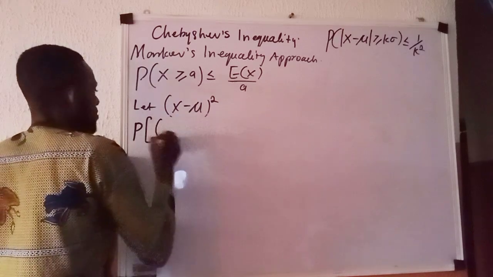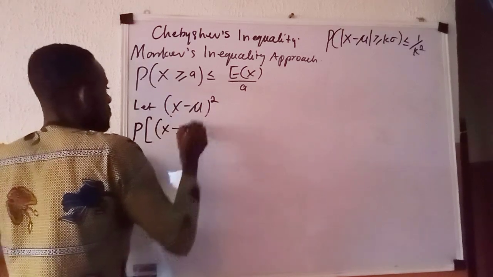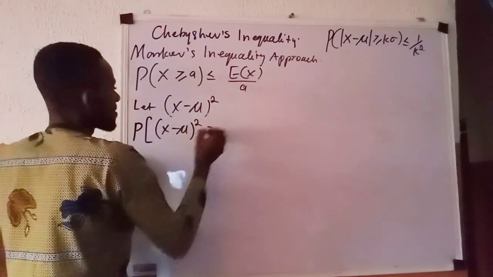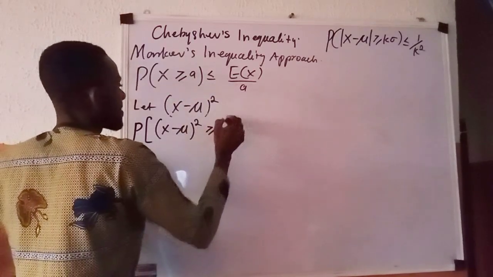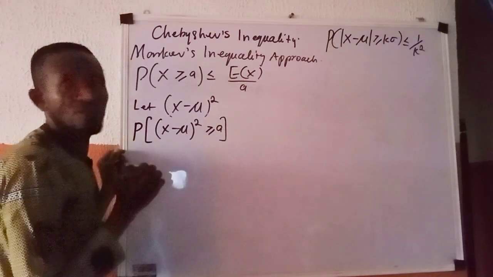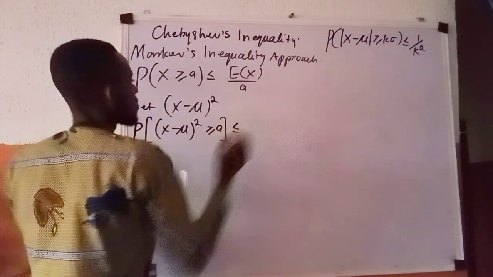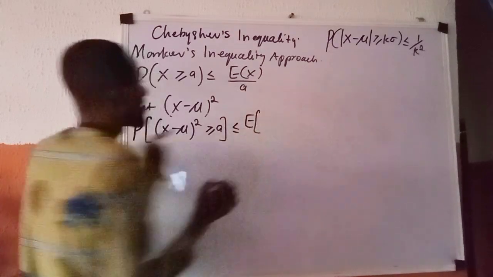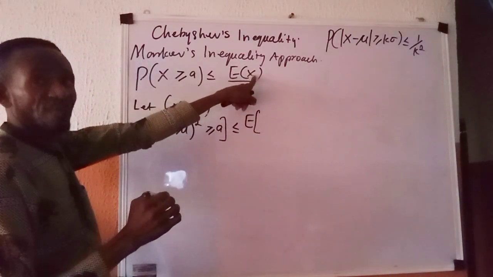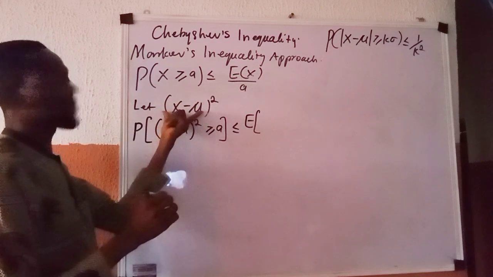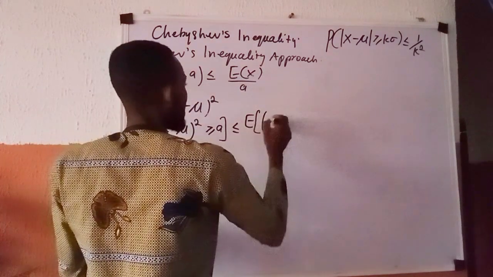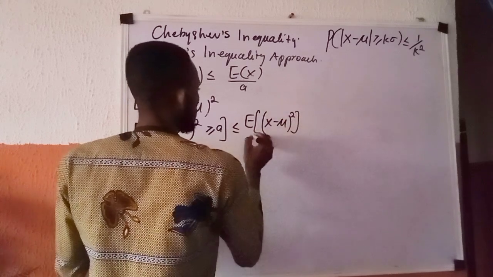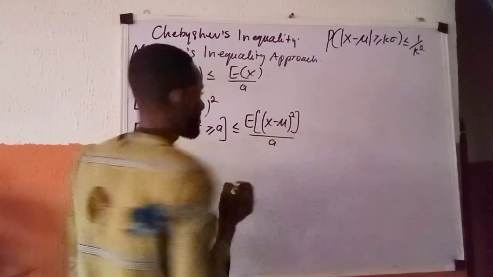So what I have here becomes P of (X minus mu) all raised to power 2 greater than or equal to A, close the brackets, is less than or equal to the expected value of the positive quantity, open a bracket, (X minus mu) all raised to power 2, close the quantity, all over A.